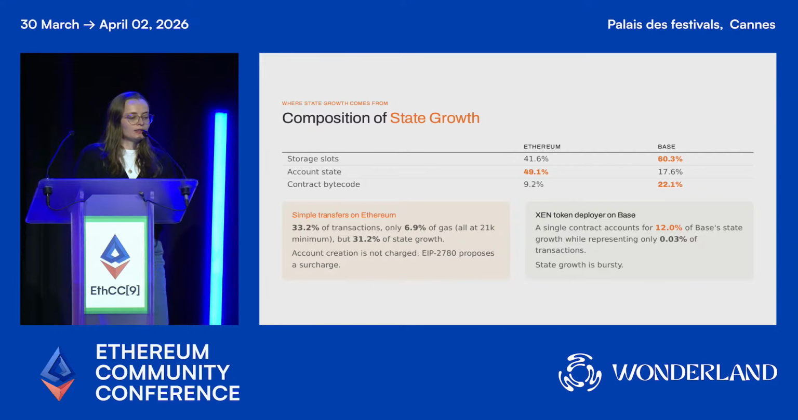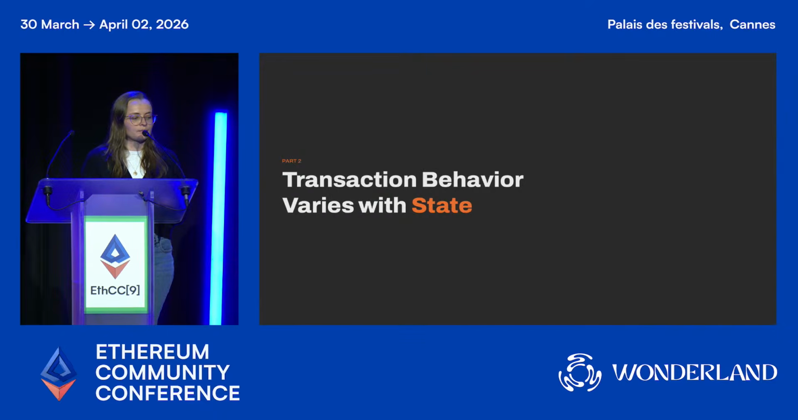Then if we go to Base, on the other hand, we see that much of the storage growth comes from storage slots and contract bytecode. And here the main culprit, or one of the main culprits, is the Zen token, where we have one contract that is only accounting for 0.03% of all transactions, but responsible for 12% of the entire storage growth. So again, you can see that Base and Ethereum have very different profiles, but we're using the exact same opcode prices for both of them.